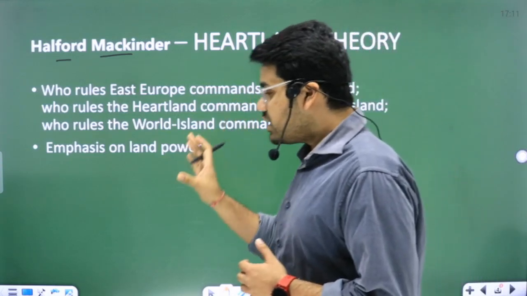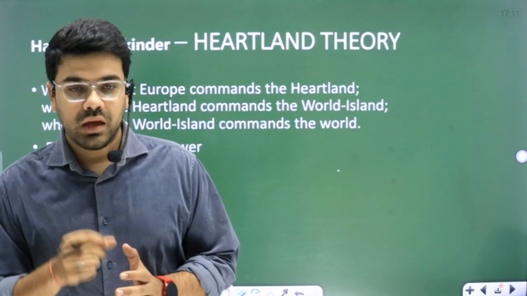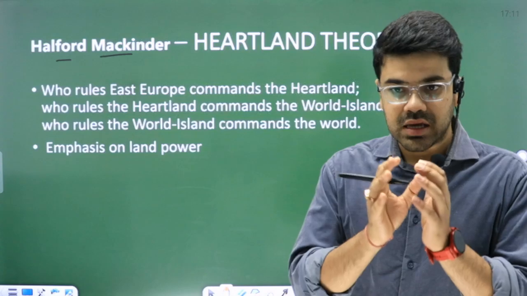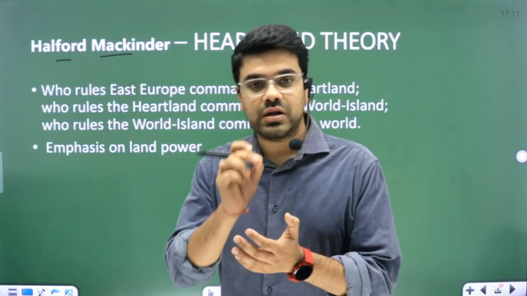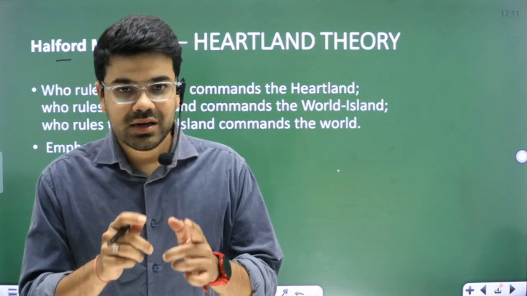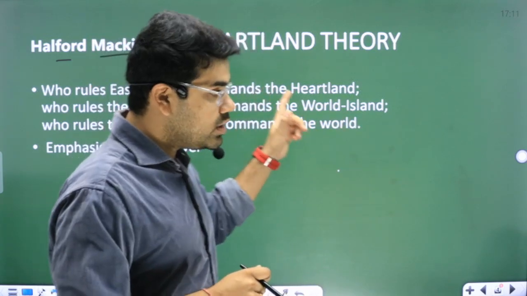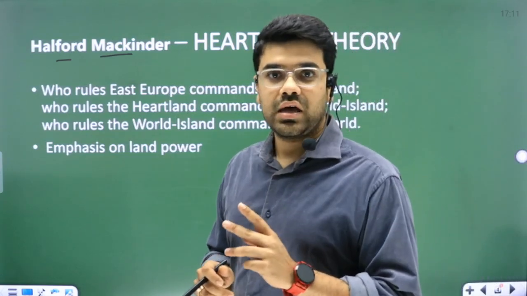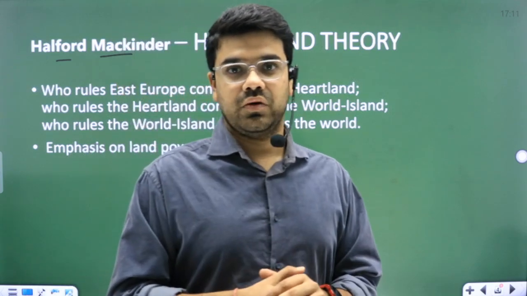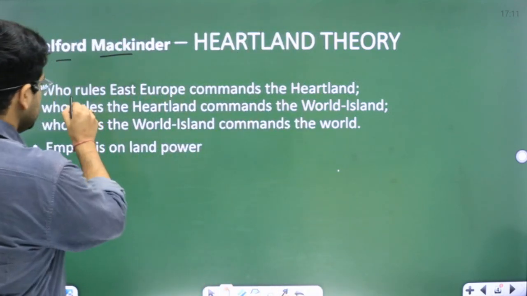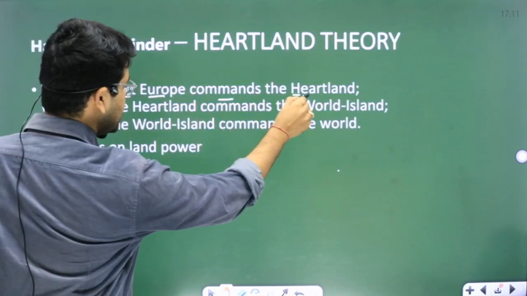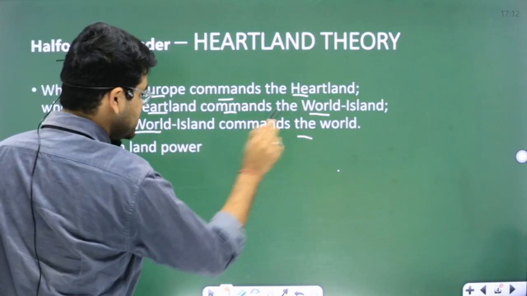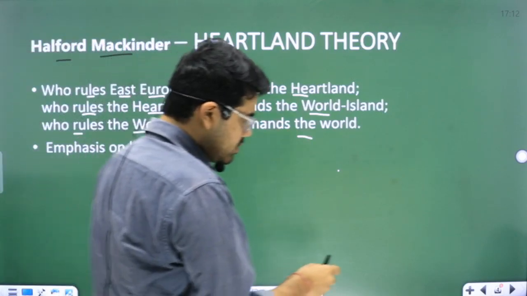Heartland is a physical area in the geopolitics of that particular time. He said the Heartland is an area which coincides with today's Russian Empire. The Heartland is an area, he says, that would be ruling the world because of its strategic advantage, abundance of natural resources, and a lot of things. See this statement: who rules East Europe commands the Heartland. Who rules the Heartland commands the World Island. Who rules the World Island commands the world. Now let's see what it means.